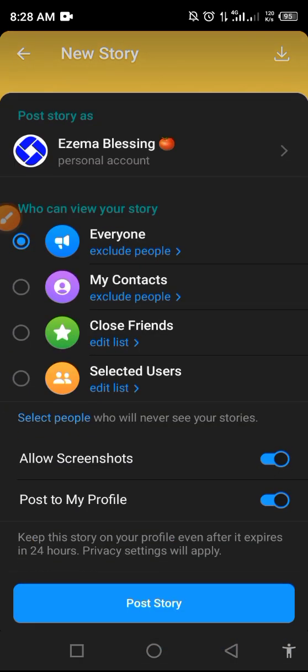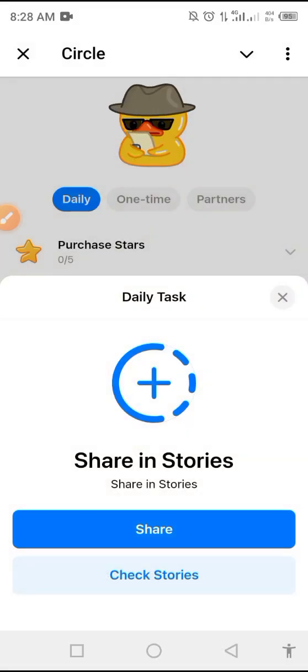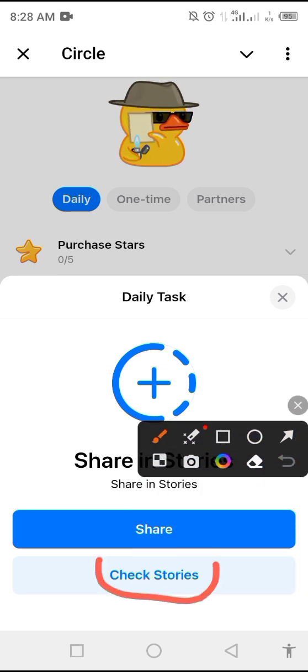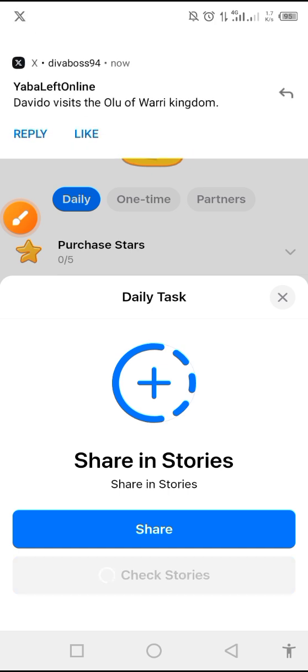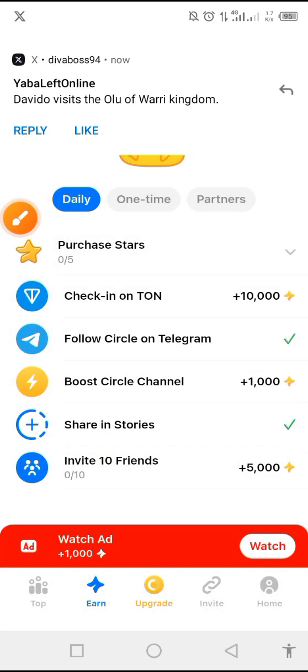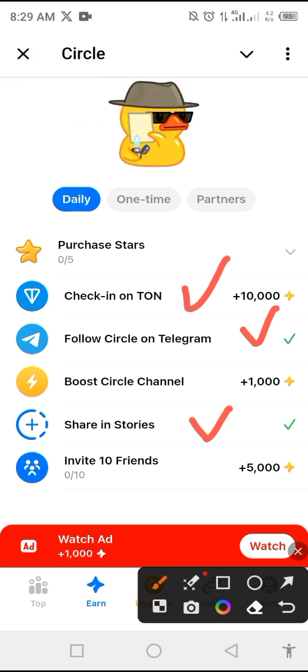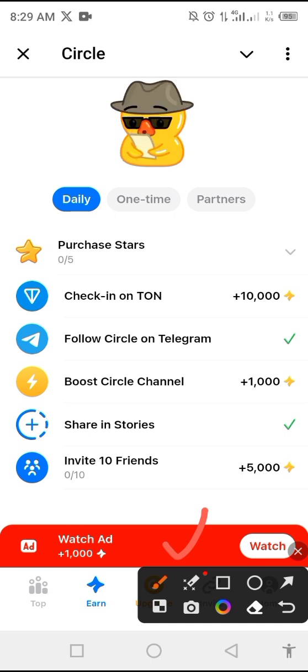Okay, there is nothing to do, no tap, you are not tapping anything. So once you share in stories, you come back, click on check stories. Okay, so as you can see, I've done these two tasks. These tasks that you can be doing daily if you don't have TON to check in, if you don't have stars to boost your Circle. Okay, so once you are done doing that, you can watch ad to earn 1000 points.